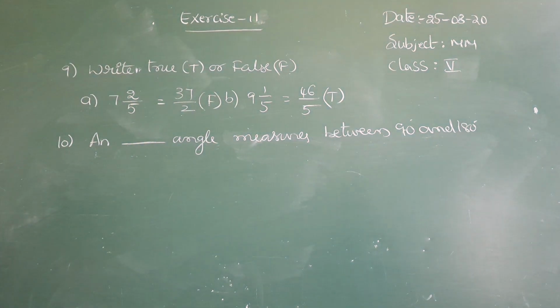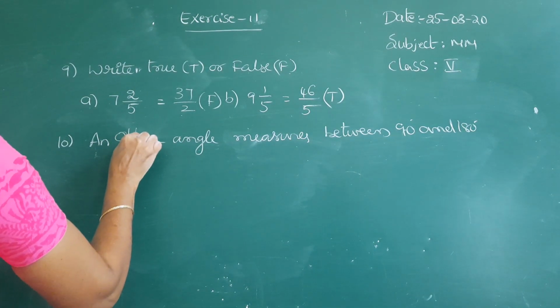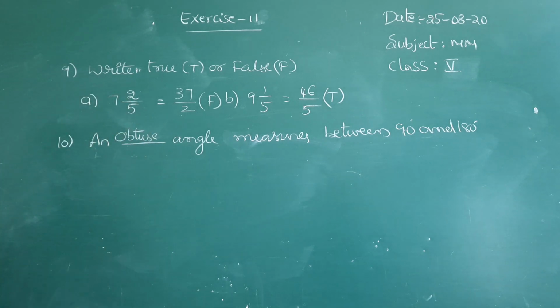Acute angle, obtuse angle, right angle, so many angles are there. An angle that measures from 0 to 90 is called acute, and if it measures 90 it is a right angle, and in between 90 and 180 the angle is obtuse. So here the angle measures between 90 and 180, so it is an obtuse angle. Okay, today's class completed. Bye children.